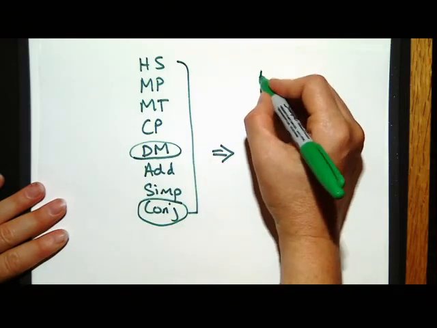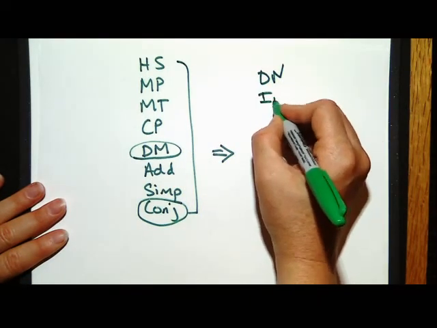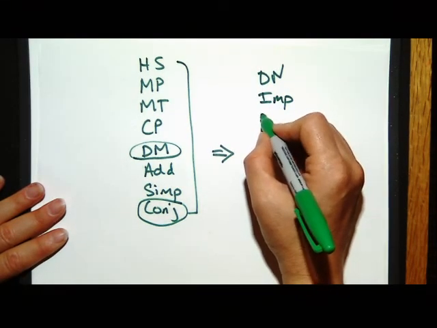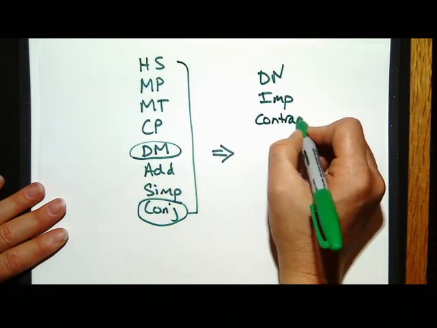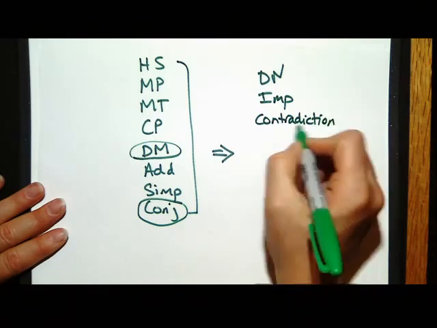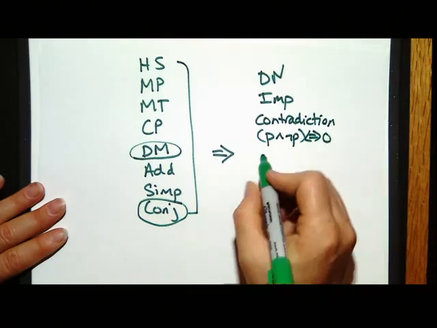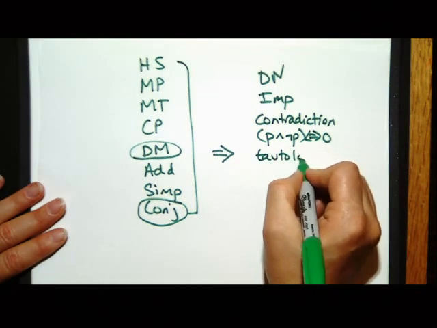Actually, it's just De Morgan's. So we have some other logical equivalences like double negation, implication. We have contradiction. That was P and not P is logically equivalent to 0. We also have one called tautology.